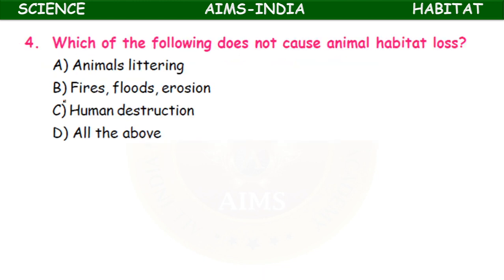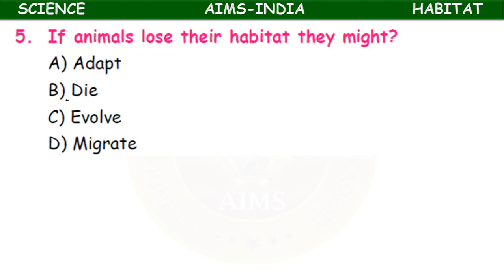Which of the following does not cause animals habitat loss? Animals littering, fires, floods, erosion, human destruction, all of the above. So human destruction does not cause any animal habitat loss. If animals lose their habitat, they might undergo adaptation or die or evolve or migrate.